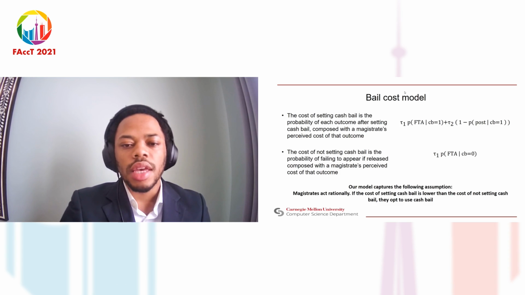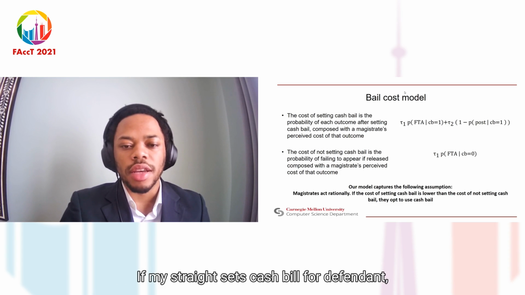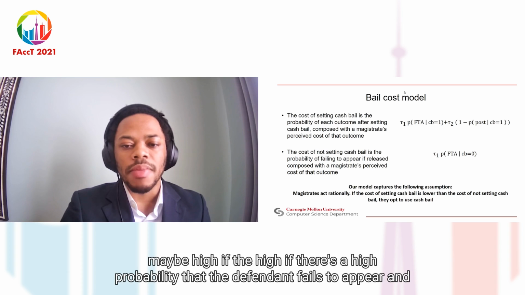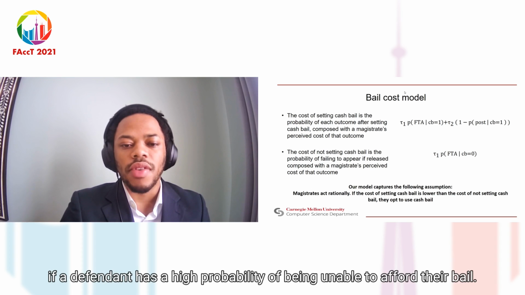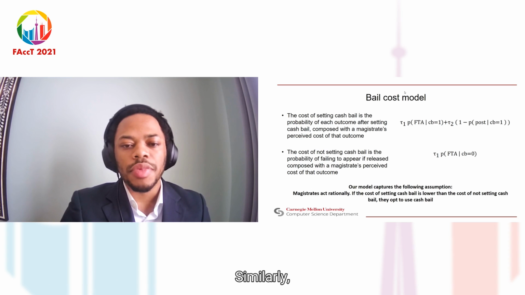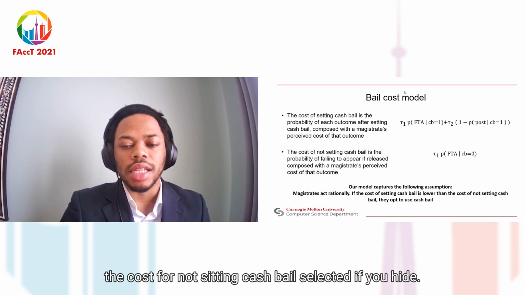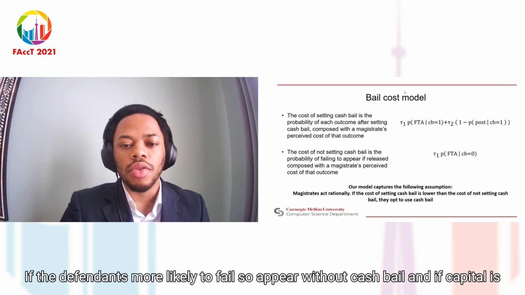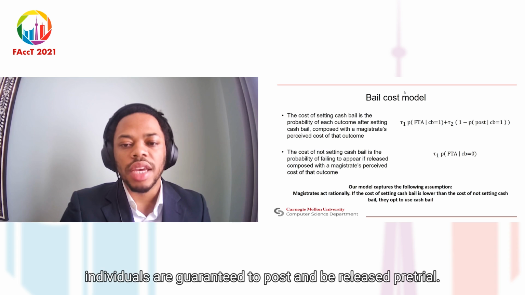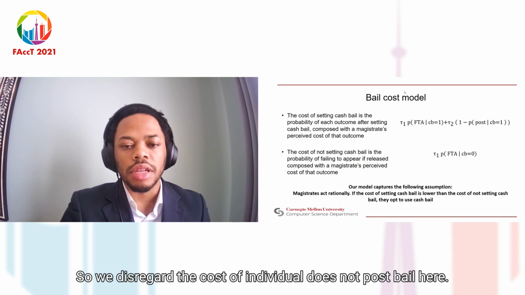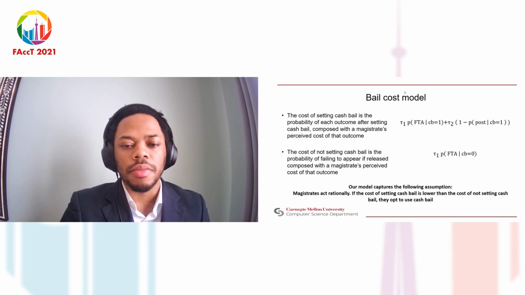If a magistrate sets cash bail for a defendant, the cost paid by society may be high if there is a high probability that the defendant fails to appear, and the cost to society is high if a defendant has a high probability of being unable to afford their bail. Similarly, the cost for not setting cash bail is likely to be high if a defendant is more likely to fail to appear without cash bail. And if cash bail is not assigned, individuals are guaranteed to post and be released pre-trial, so we disregard the cost if an individual does not post bail here.